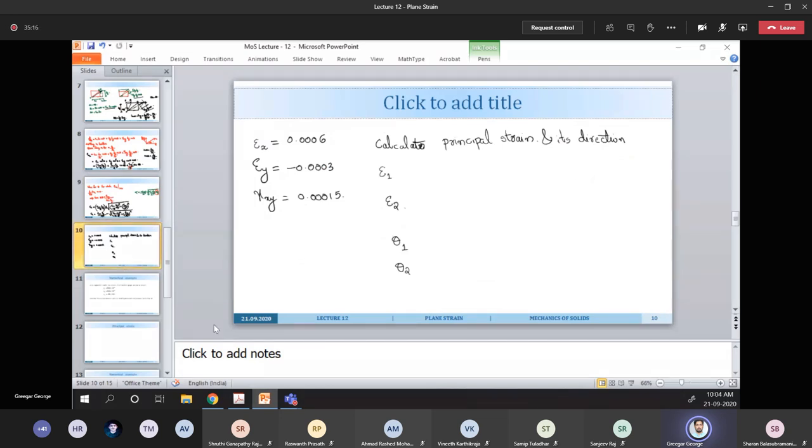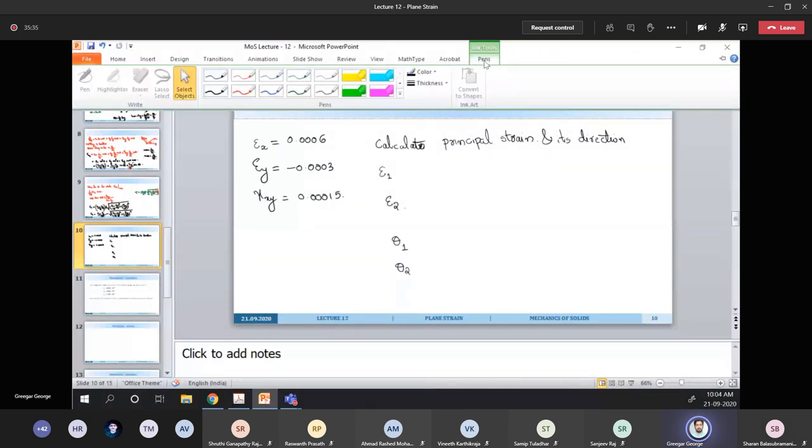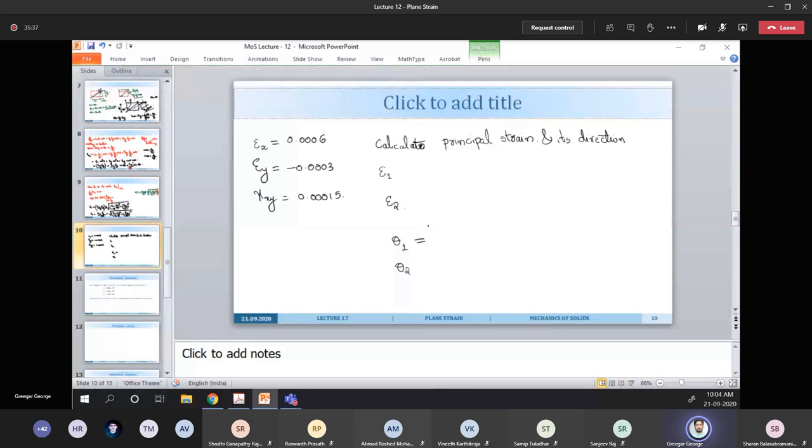Yeah, no one here, or what happened? Sir, the angle is coming 9.46 degrees, sir. Oh, 2 theta value. Yeah, 2 theta. Okay. So what is theta here now? 9.46 by 2, coming like 4.7.